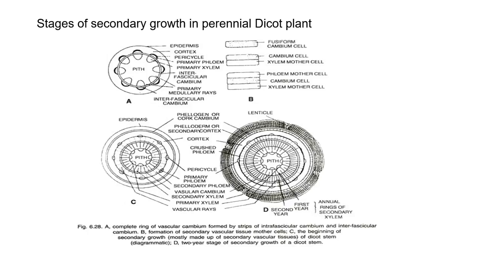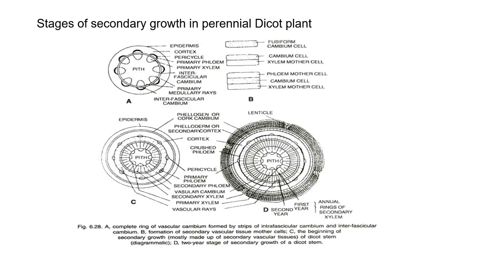The primary structure of the dicot stem is with vascular bundles arranged in a circular fashion, as in figure A. On the outer side of the vascular bundle is the epidermis of the dicot stem, and the inner side of the vascular bundle contains pith. The vascular cambium cell divides, producing secondary phloem toward the outside of the dicot stem and secondary xylem inside.